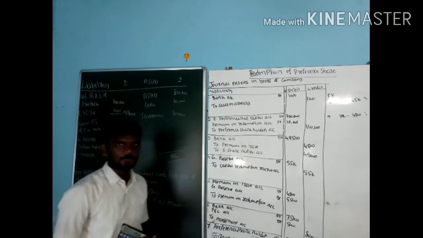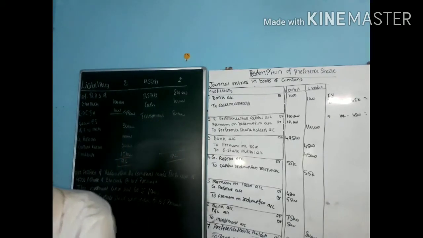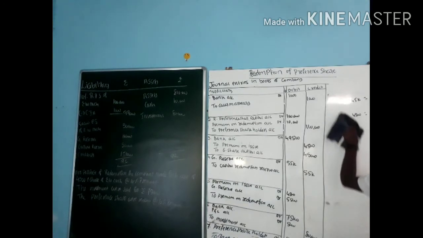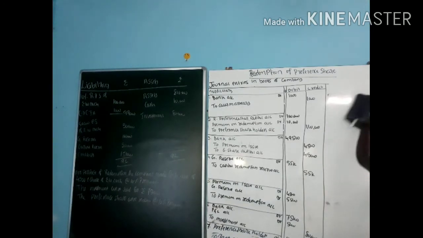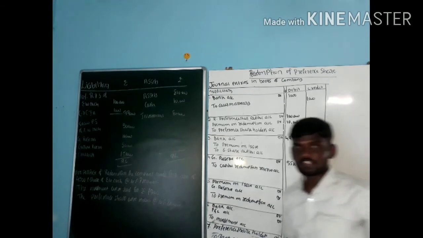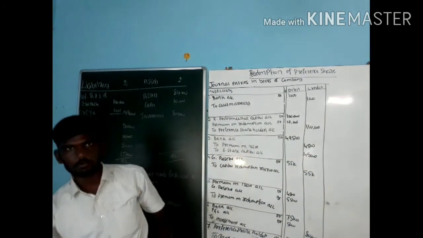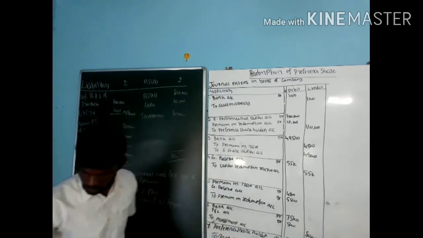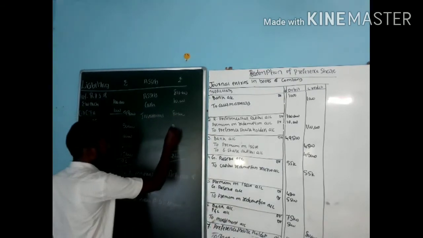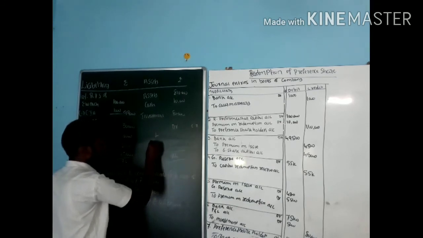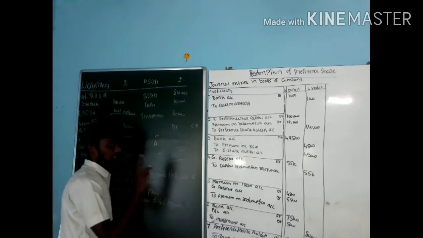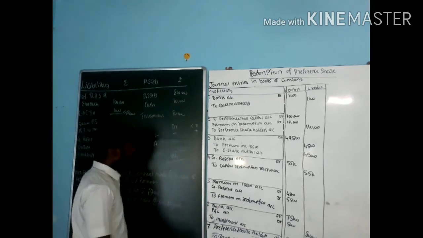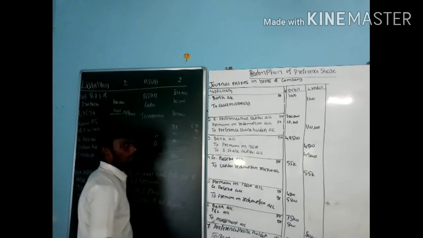So we need to follow the journal entries, and in the same way we need to prepare the ledger accounts. How do we prepare the ledger accounts? It is very simple. I think this one we already discussed in solving internal reconstruction. Any kind of debit, we need to minus, any kind of credit, add. If not, use this method: debit, credit, liability, asset. If it is a liability and it is debited, minus. If it is credited, add. When it comes to assets, add, minus.